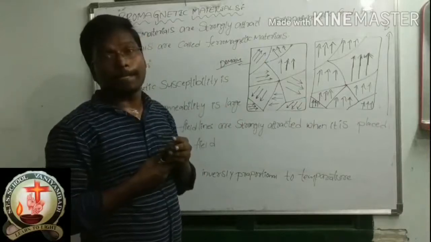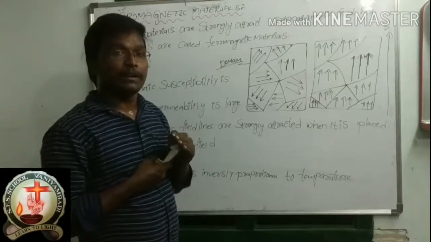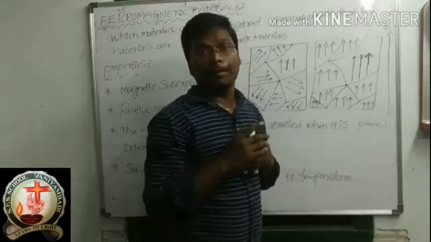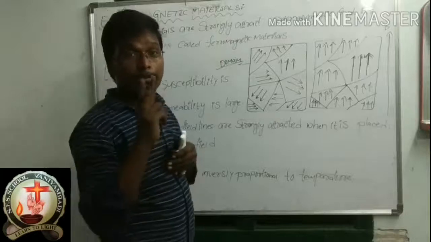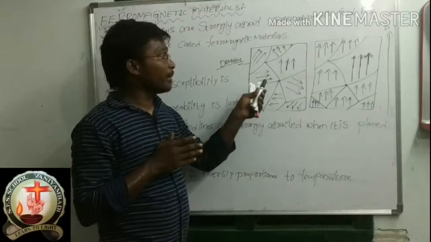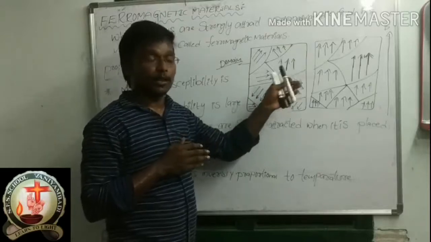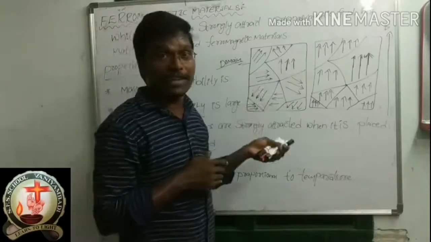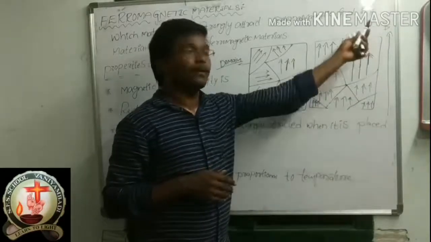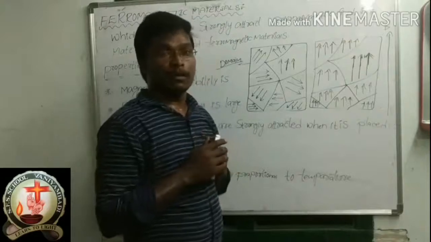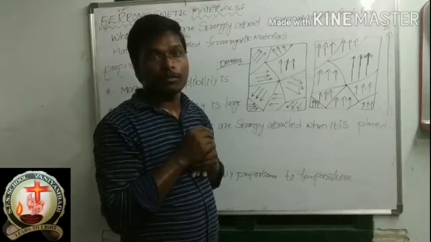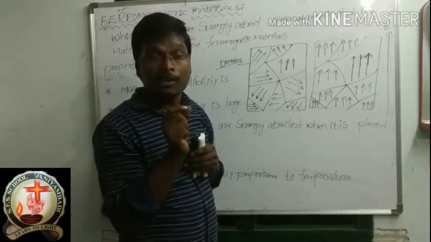Whenever a ferromagnetic material is placed in an external magnetic field, two things will happen. What are the two things? First one, the direction of all the magnetic field lines follows the direction of the external magnetic field. And second one, the size of the magnetic field lines will be increased.